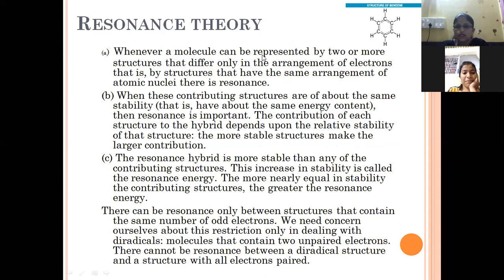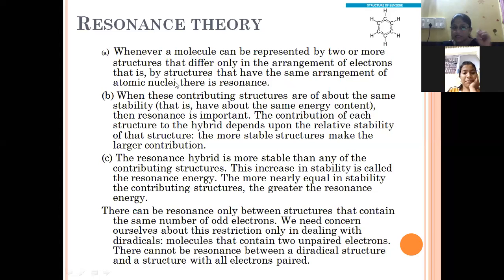Whenever a molecule can be represented by two or more structures that differ only in the arrangement of electrons, that is, if we are representing the same molecule by two different structural arrangements differing only in the position of electrons, by structures that have the same arrangement of atomic nuclei.